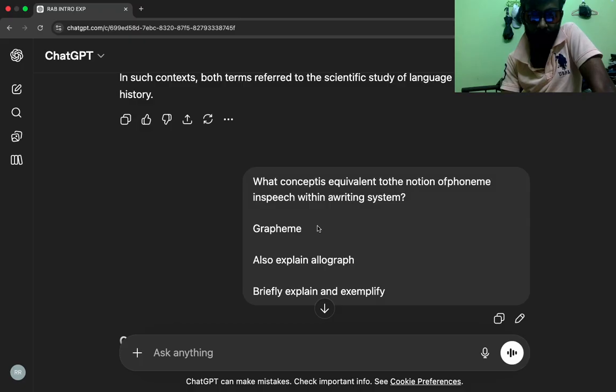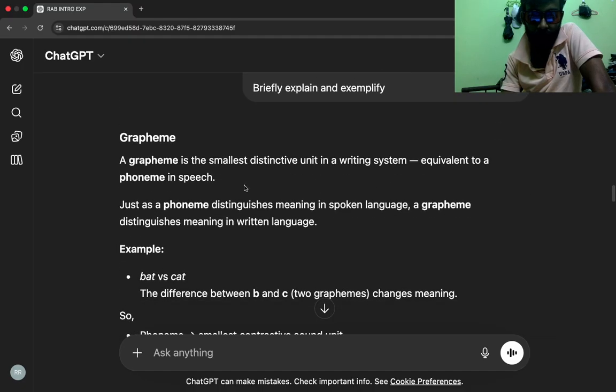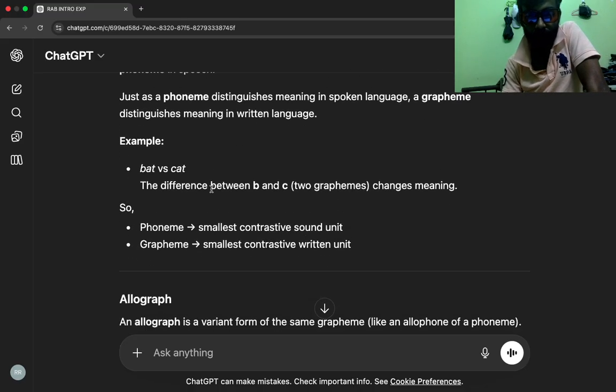Grapheme: a grapheme is the smallest distinctive unit in a writing system, equivalent to a phoneme in speech. Just as a phoneme distinguishes meaning in spoken language, a grapheme distinguishes meaning in written language. Example: bat versus cat. The difference between B and C, two graphemes, changes meaning. So, phoneme is the smallest contrastive sound unit, and grapheme is the smallest contrastive written unit.